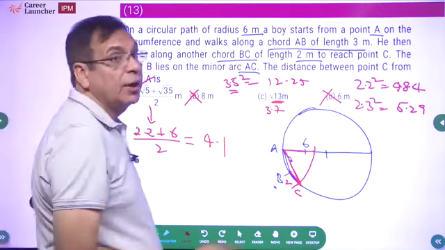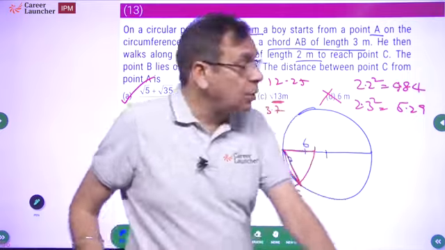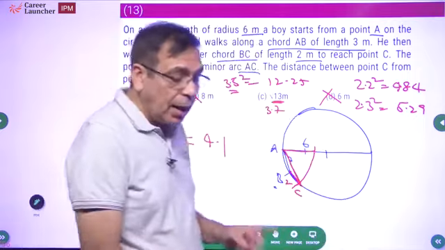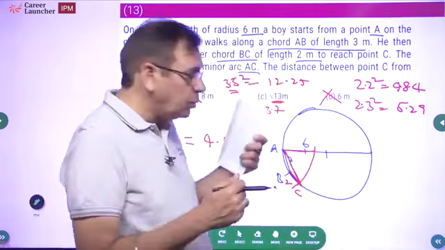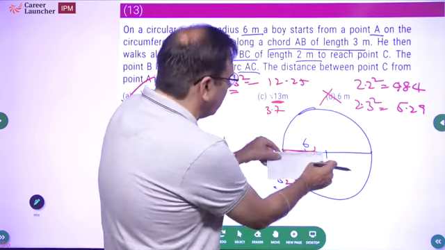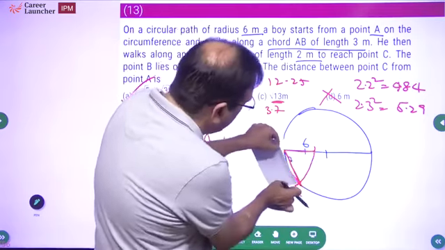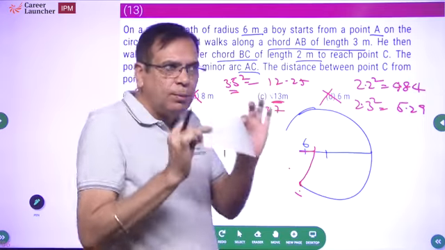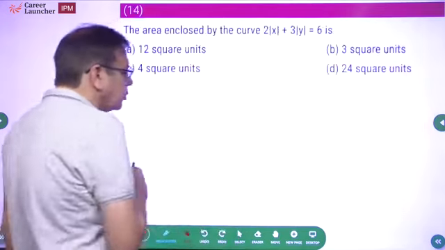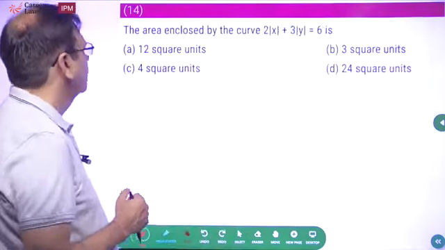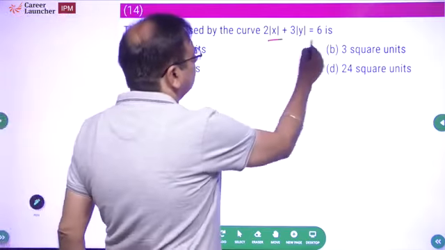To me, approximation, drawing the figure is extremely important. Please remember, in the exam, you need to use your rough sheet. Measure using your rough sheet. If this is 6, and how much is this? So please make sure you measure using your rough sheet so that you are able to get to the answer fast. Area enclosed by this curve.